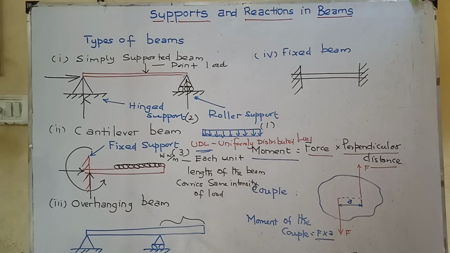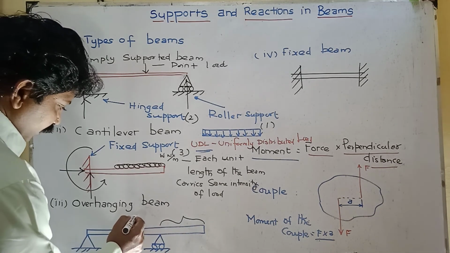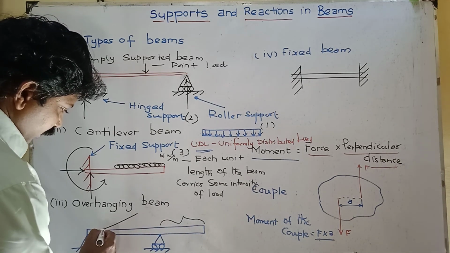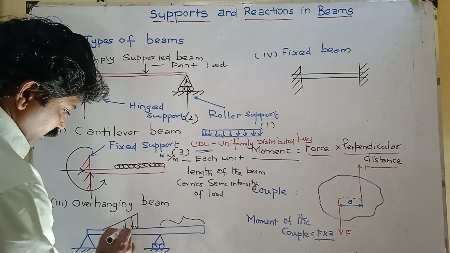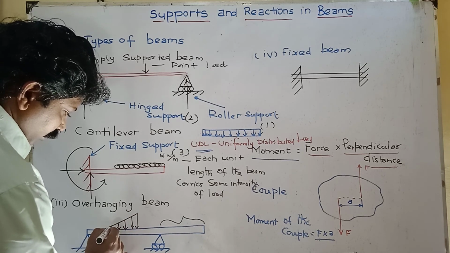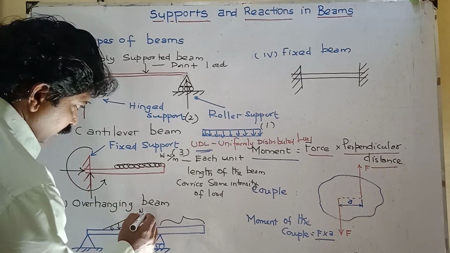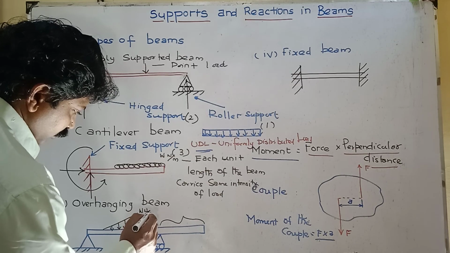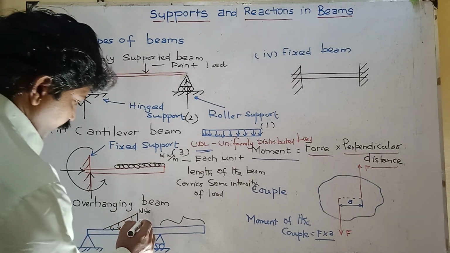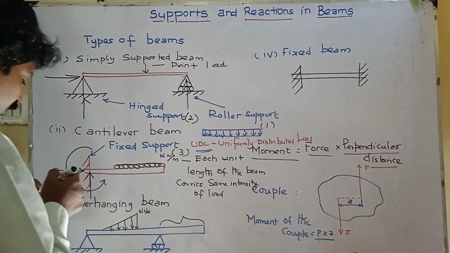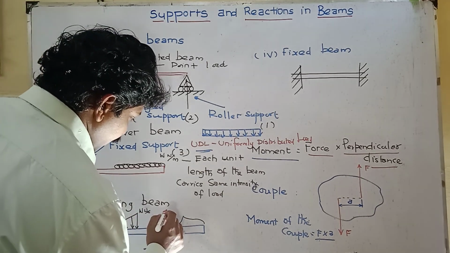And then uniformly varying load. The load acts on the beam varying uniformly. So this represents UVL, uniformly varying load. The load acts on the beam varying uniformly.